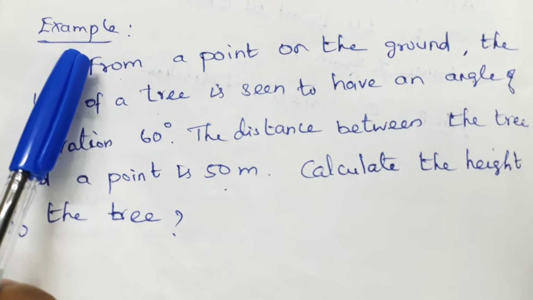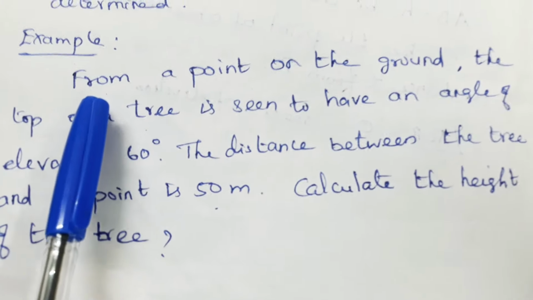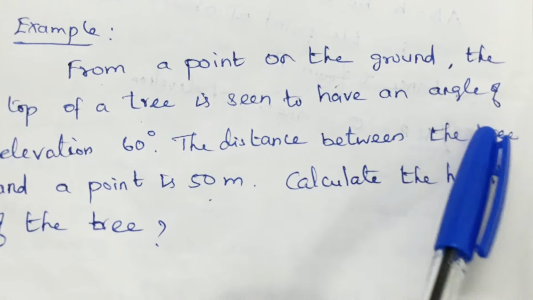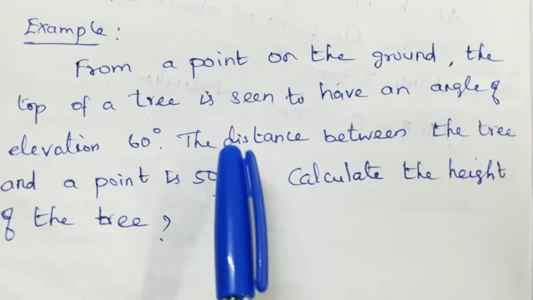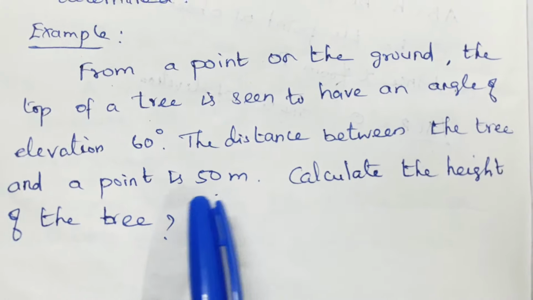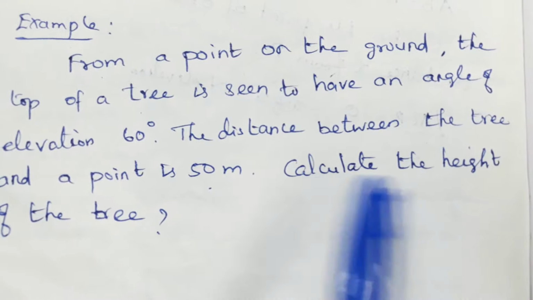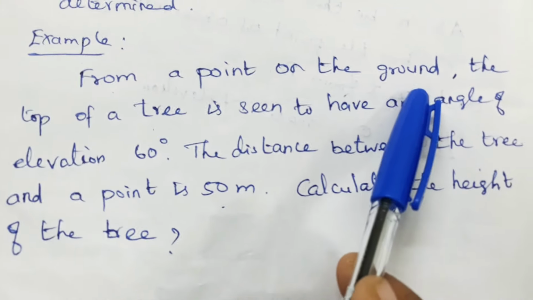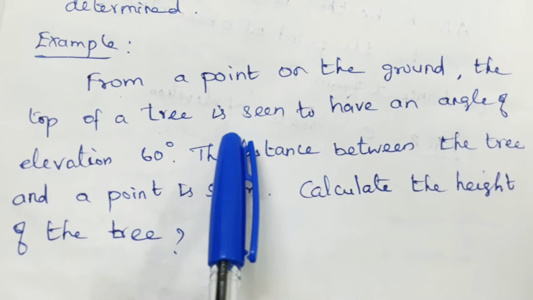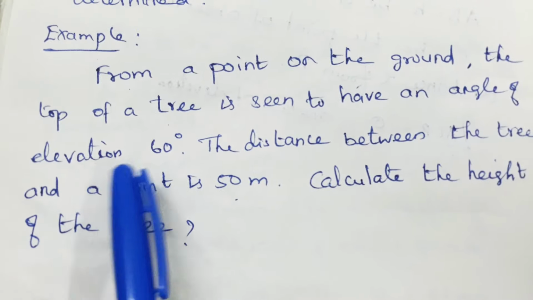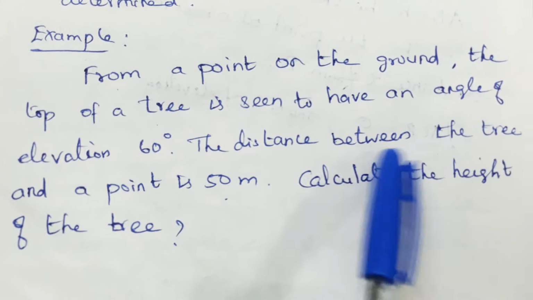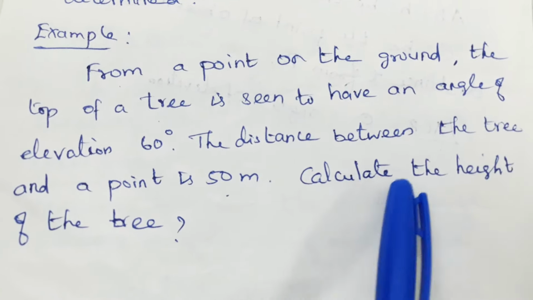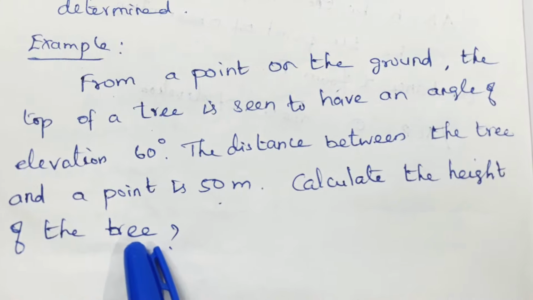Listen, example 1. From a point on the ground, the top of a tree is seen to have an angle of elevation 60 degree. The distance between the tree and the point is 50 meter. Calculate the height of the tree.